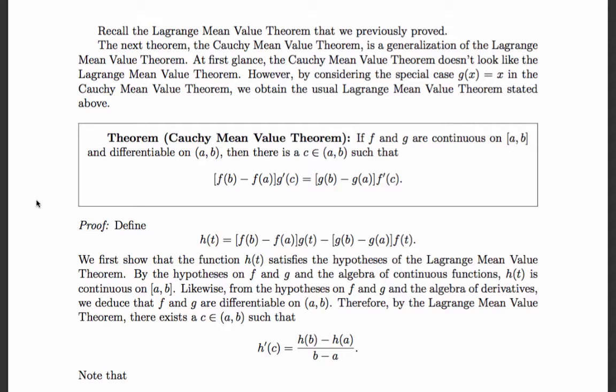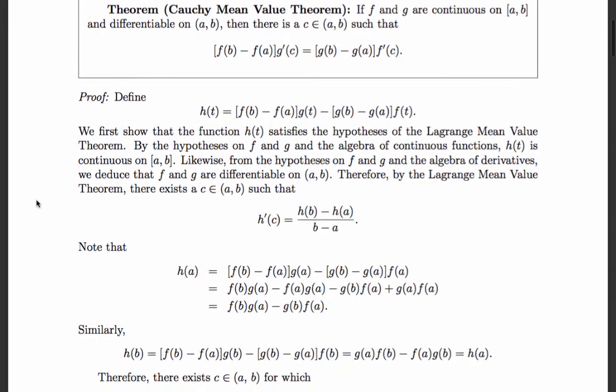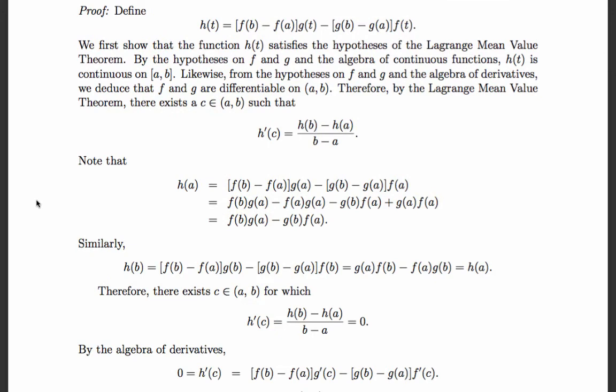Because it's continuous and differentiable, we can actually apply the Lagrange mean value theorem, in other words, the mean value theorem we're used to, to say that there's some value c in the interior for which the slope of h, in other words, the derivative of h at c, equals the secant slope of h through a to b. Remember, the mean value theorem of Lagrange essentially says tangent slope somewhere in the interior equals secant slope.